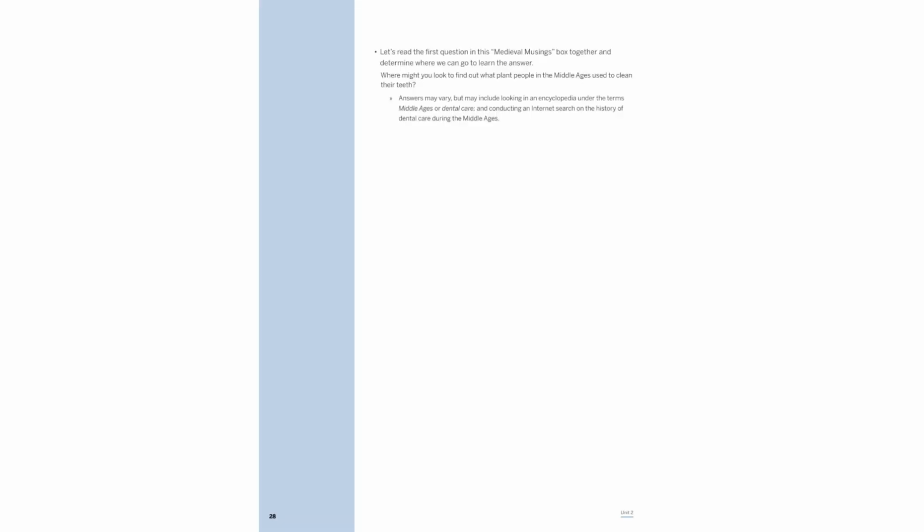To discover the plant used for dental care in the Middle Ages, consult an encyclopedia under Middle Ages, or dental care. Alternatively, conduct an internet search on medieval dental practices. This exploration will reveal the plant, starting with R, that was used for cleaning teeth during that era.